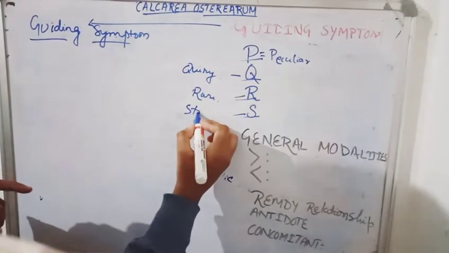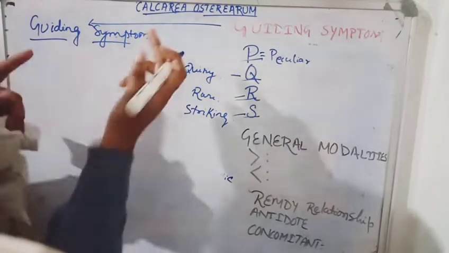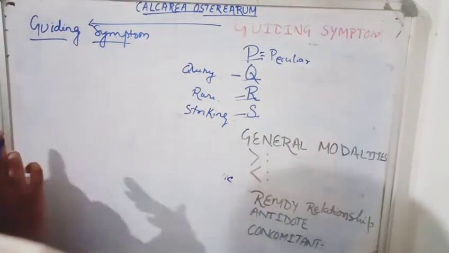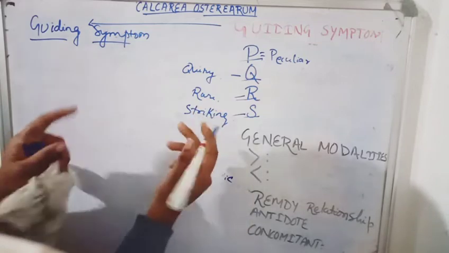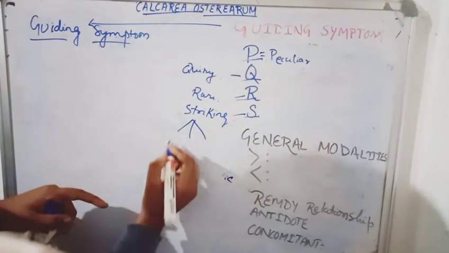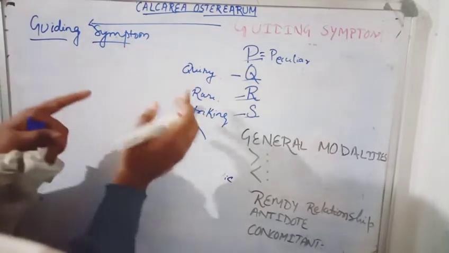Striking means the symptom is commonly found in Calcarea or some two to three drugs, not in any other. When you find this symptom, you have only one to three drugs. So this is the striking symptom.